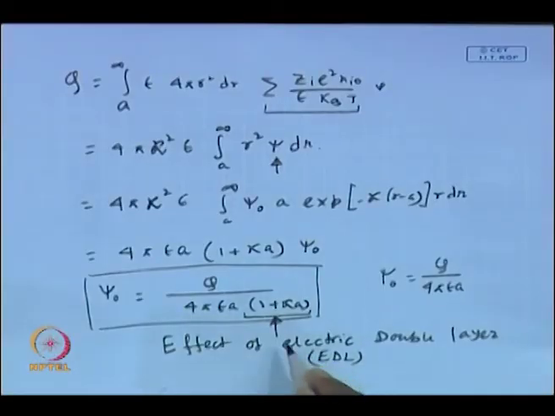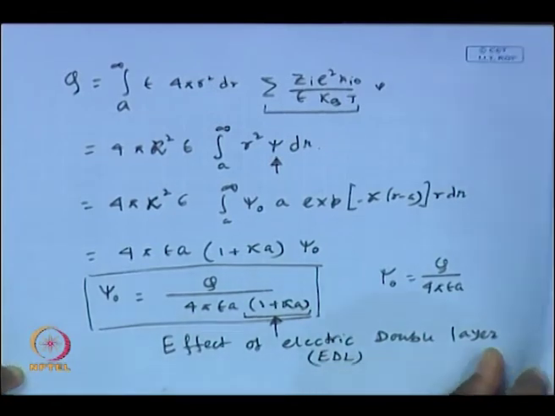Beyond that, the solution becomes electroneutral, and the electric potential because of the charged surface will be nil there. So, that is the electrical double layer, and this is the way it influences the surface potential and the charge residing on the particle.